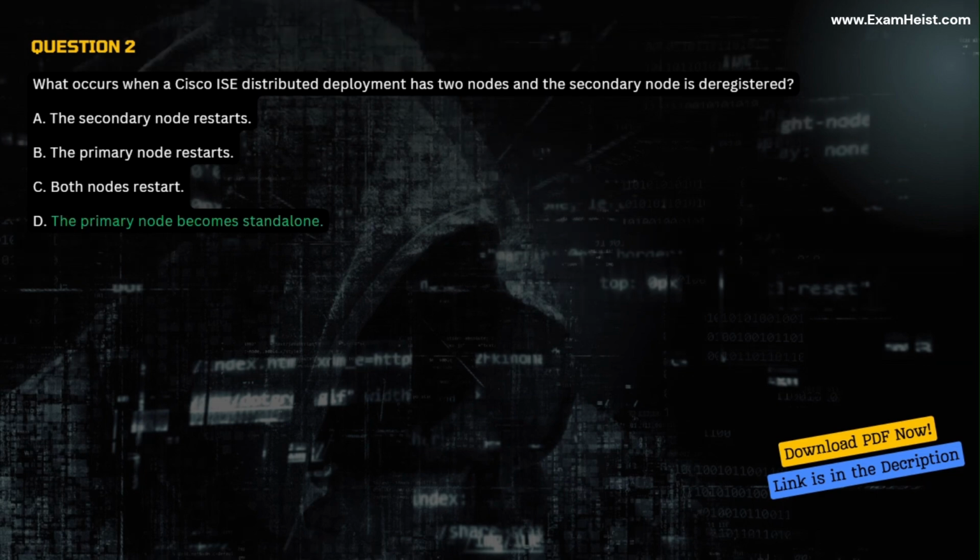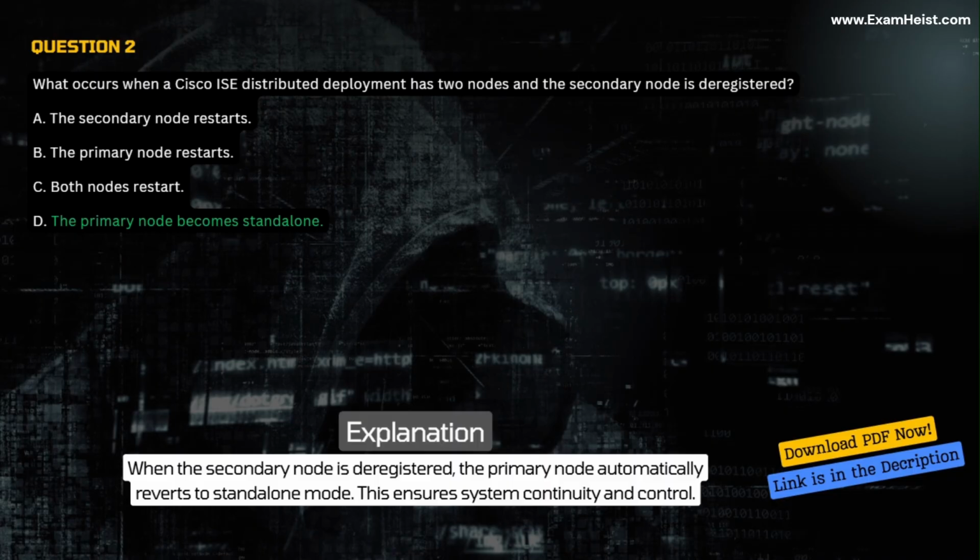Correct answer D. The primary node becomes standalone. Explanation. When the secondary node is deregistered, the primary node automatically reverts to standalone mode. This ensures system continuity and control.